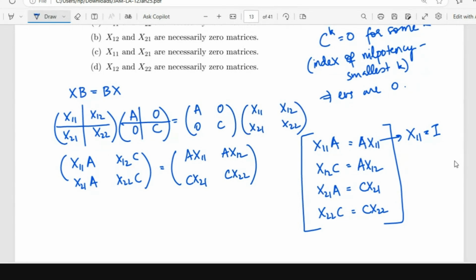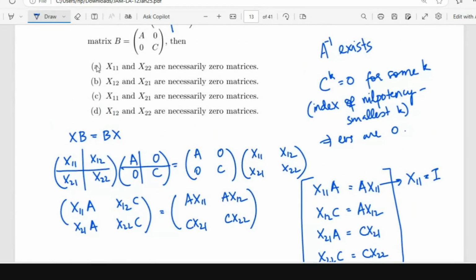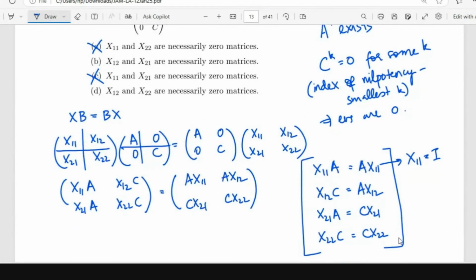It is true. There's no problem, right? It's not going to create a problem if x11 is identity. So this eliminates 2 of the options, right? This is wrong, this is wrong. x11 need not necessarily be 0. It can also be identity. Similarly, x22 can also be identity, and there is still no problem, right? Yes, ma'am. So in this case, we have eliminated 3 wrong options. So there is only 1 right option left.